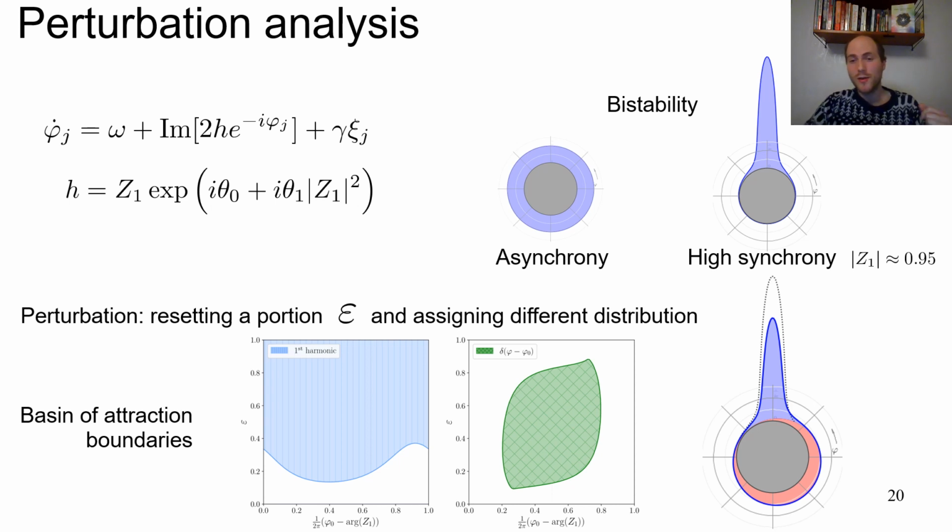And we can then look at whether this perturbation will induce a switch from synchrony to asynchrony, or whether we will go back to the synchrony itself. So here, for example, we can compute the basins of stability, the basins of switching from one state to the other, for different portions of oscillators being reset.